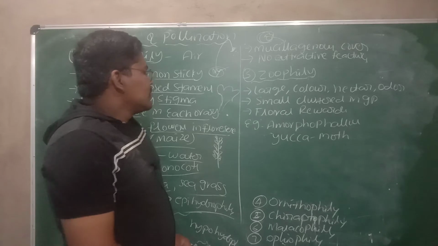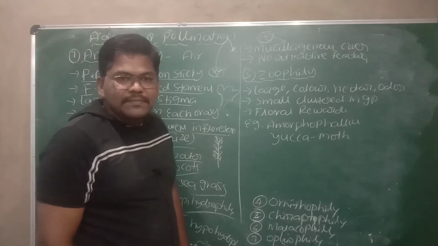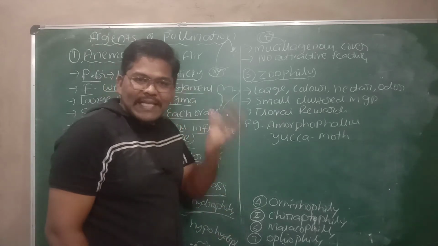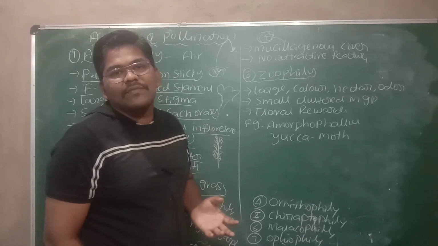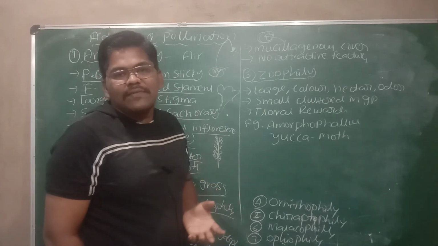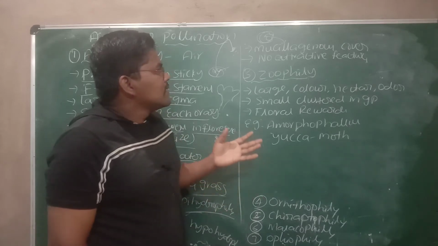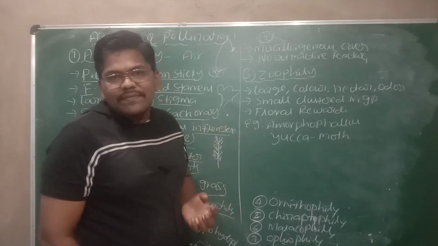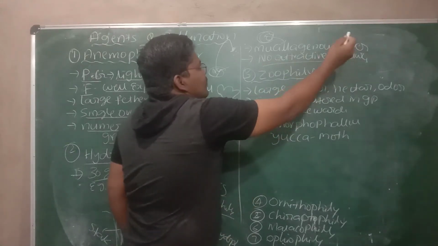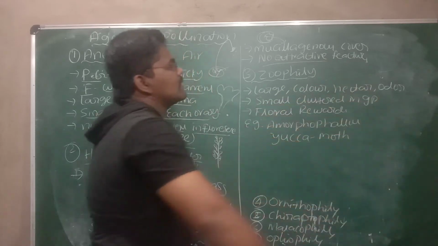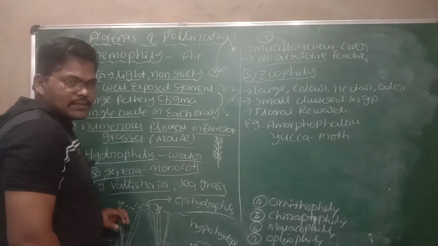Then the flowers which are pollinated by hydrophily through the water are not brightly colored, because there is no requirement for attraction of insects or animals, hence the flowers are not brightly colored. Then there is no use of production of nectar also. Those are not attractive, and they will not produce nectar. That is about the hydrophily.